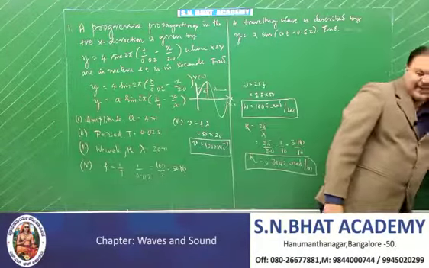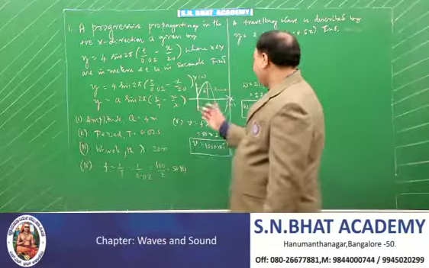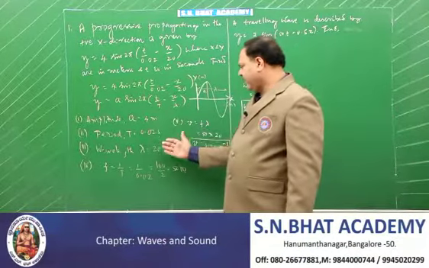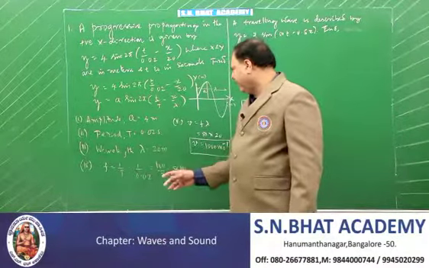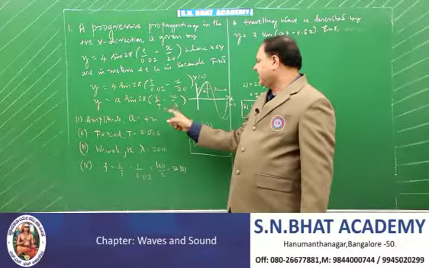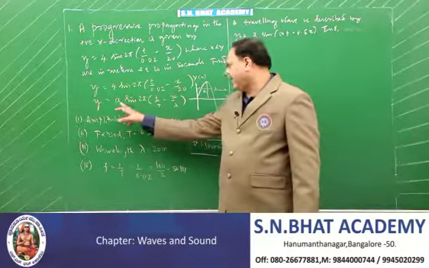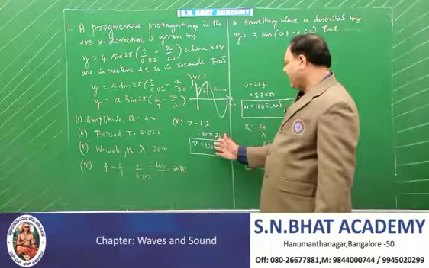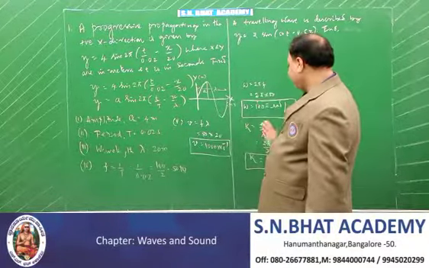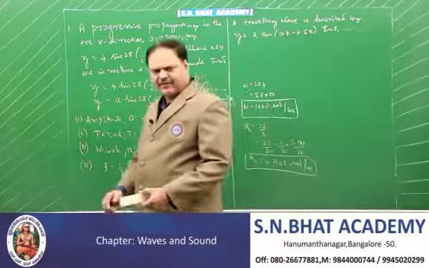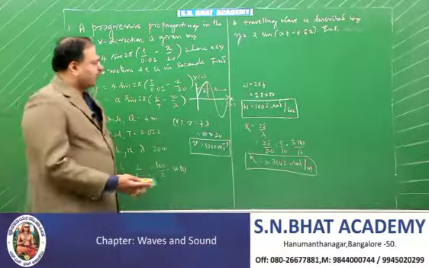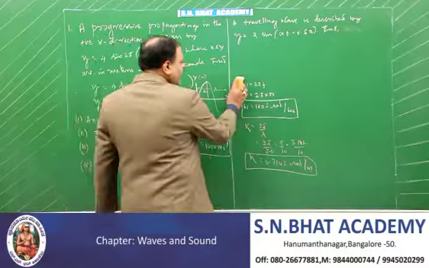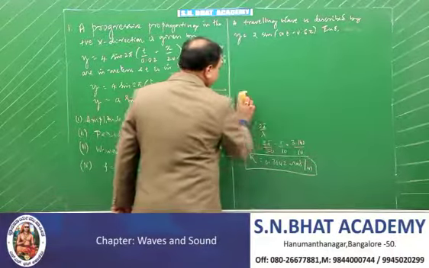Therefore, what you can calculate here is amplitude, period, wavelength, frequency. From this equation, you can calculate period, wavelength, and the amplitude. Using those things, you can calculate frequency, wave velocity, the wave number, and the angular frequency. It's a very important question. Then, next we come to another problem.